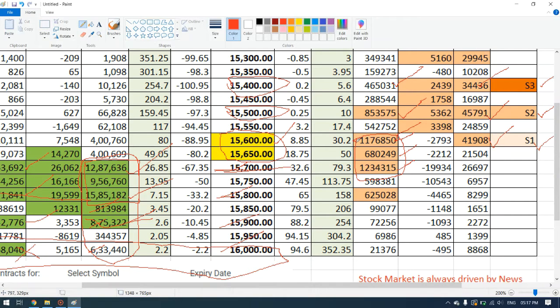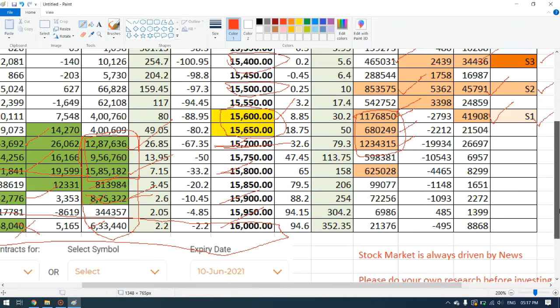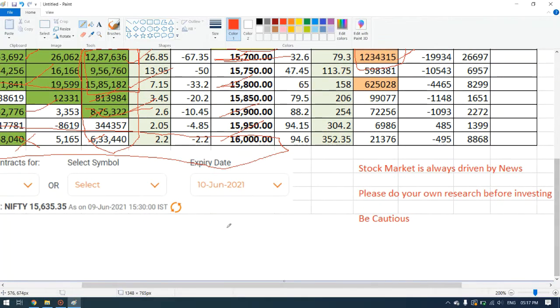Today the market opened positive and went up to positive 70 points, then went down to minus 180 points, and it closed at almost minus 100 points.